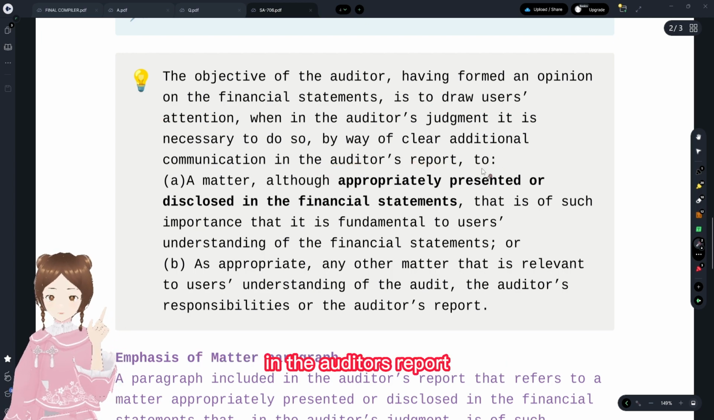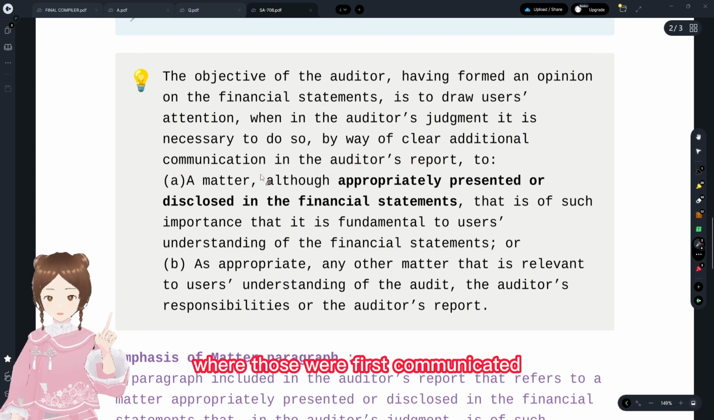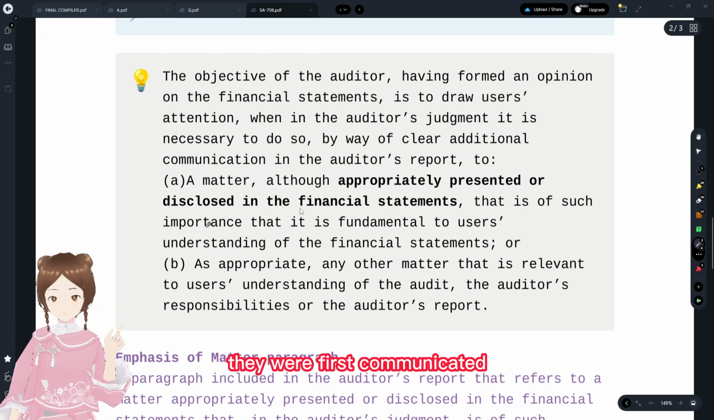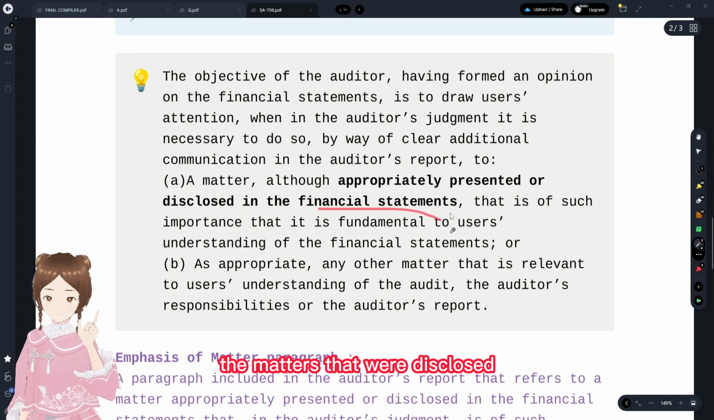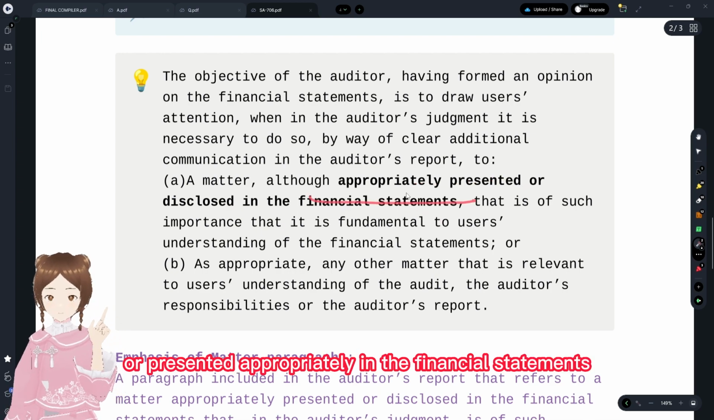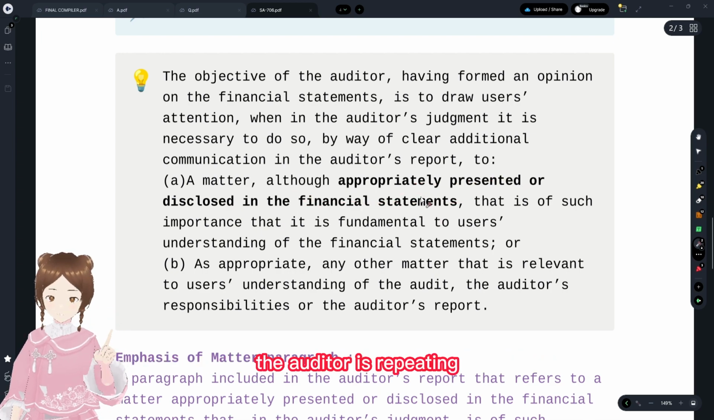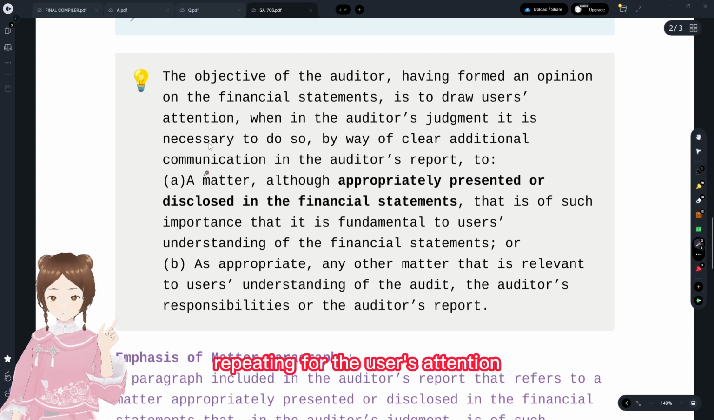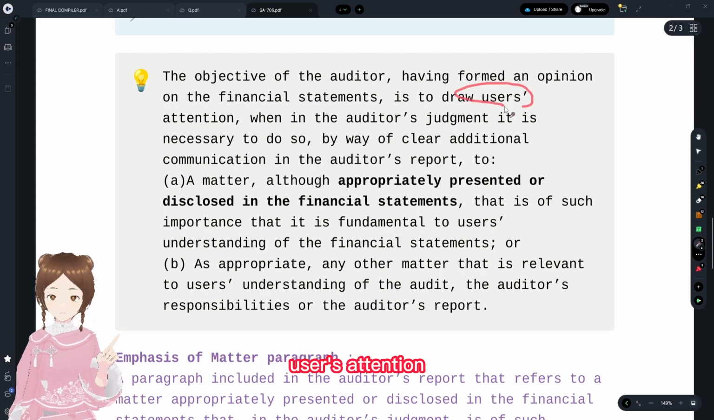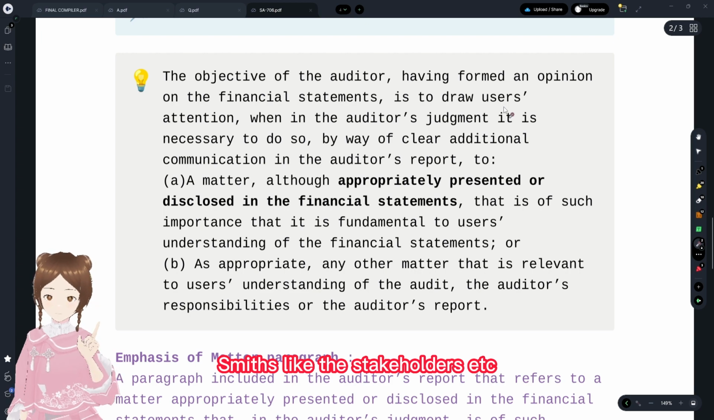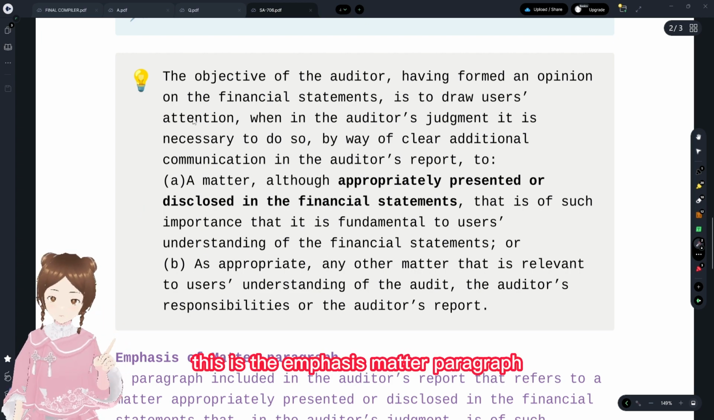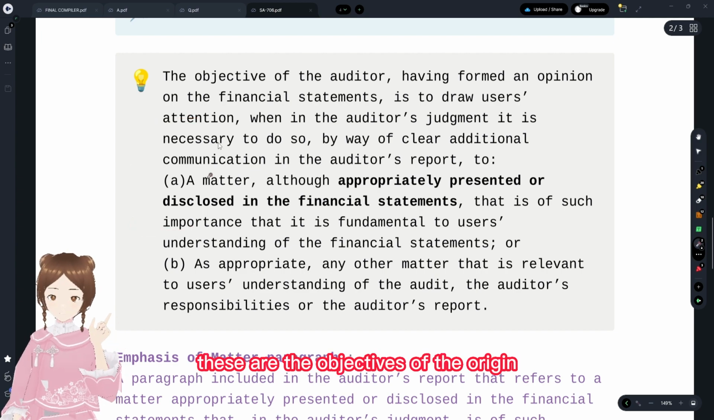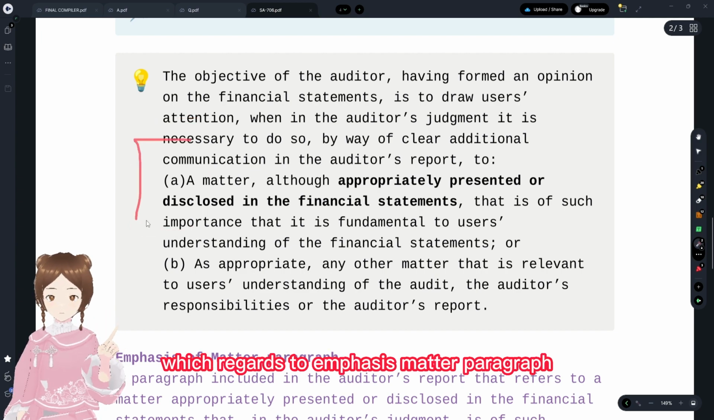In the auditor's report, where those matters were first communicated, they were first communicated in the financial statements. The matters that were disclosed or presented appropriately in the financial statements, the auditor is repeating for the users' attention. Users' attention means the stakeholders, etc. That's the first thing. This is the emphasis of matter paragraph. These are the objectives of the auditor with regard to the emphasis of matter paragraph.